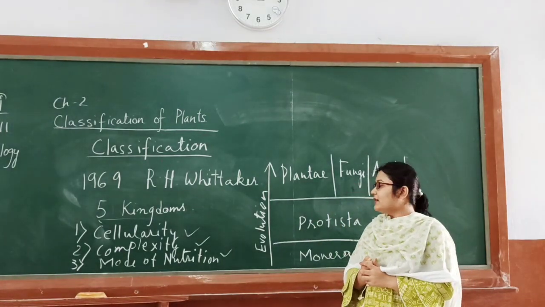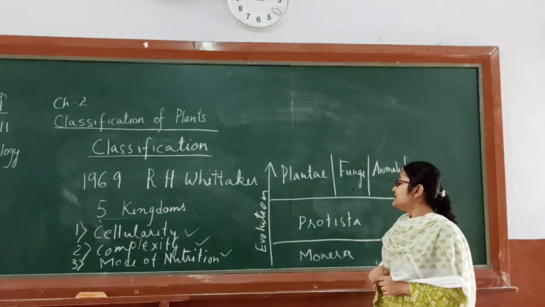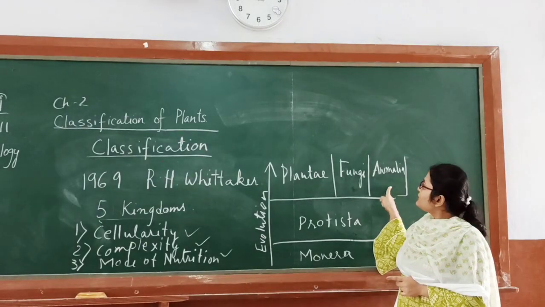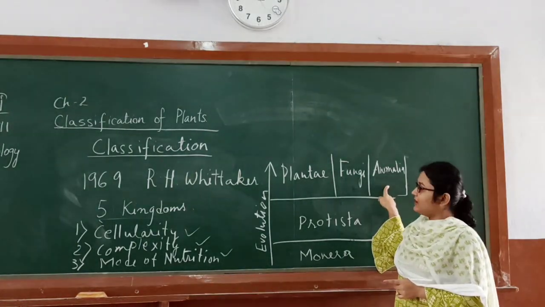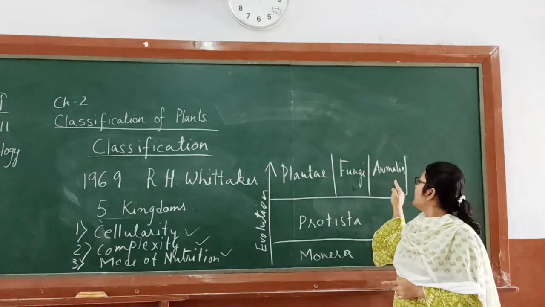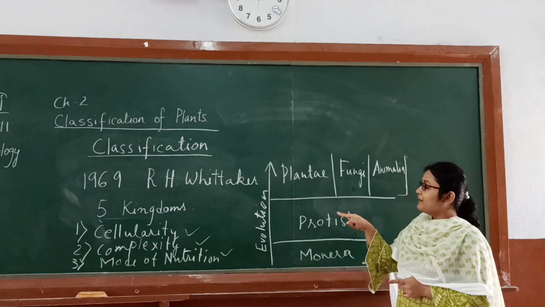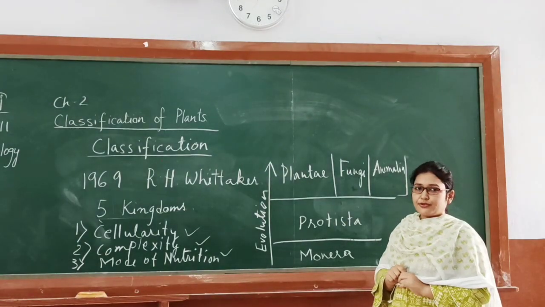Cellularity is multicellular, complexity eukaryotic, mode of nutrition is heterotrophic. And last but not least is the most evolved life form, the kingdom Animalia. We belong to this kingdom. Here the cellularity is multicellular, complexity is eukaryotic and mode of nutrition is heterotrophic.